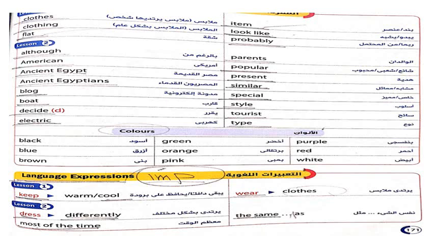Present, similar, special, style, tourist, type, colors. Here, now going to the language expressions. Things that you wear to keep you warm. The fan keeps us cool. The air conditioner keeps us cool. Wear clothes. Dress differently from. He dresses or is dressed differently from me. Most of the time, the same as.